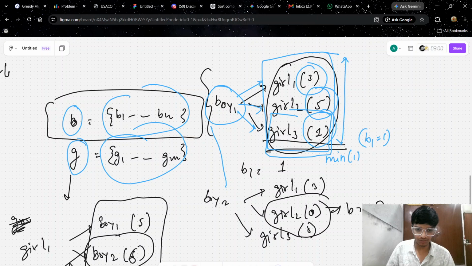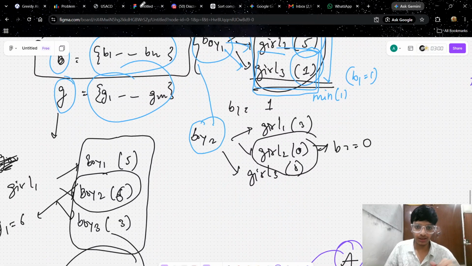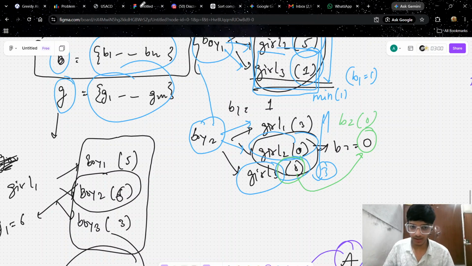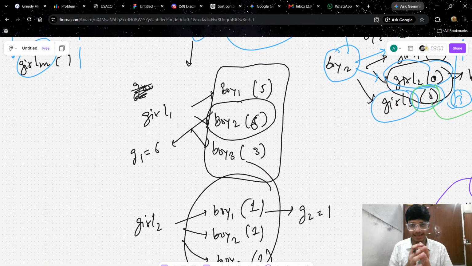Then let's move to boy two. He gives girl one three sweets, girl two zero sweets, and girl three zero sweets. The minimum he gives to some girl among all 3 girls is zero. So B2 will be zero, that is the minimum. So this is what the B array means.